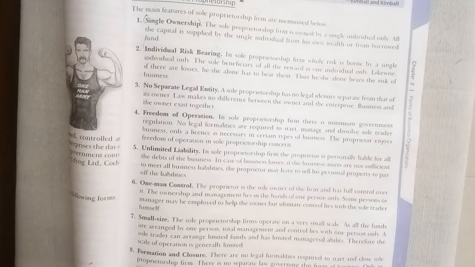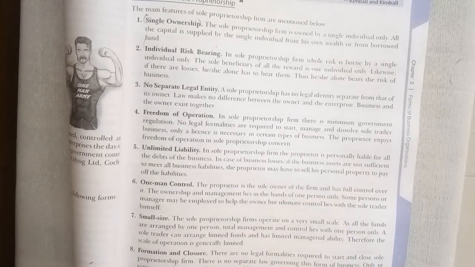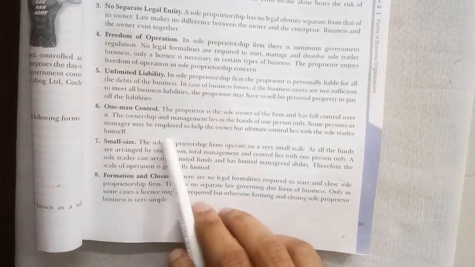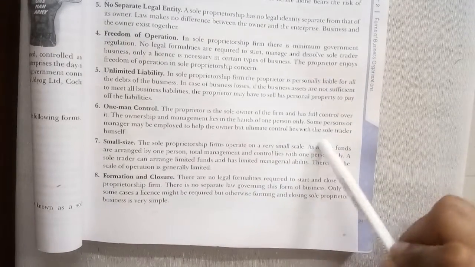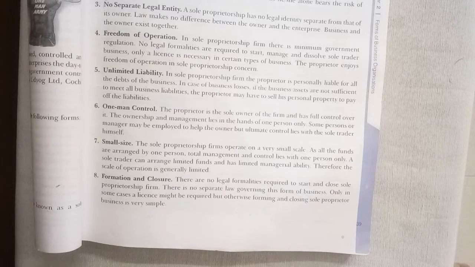Now we'll move ahead. Mark this, you should be aware of what unlimited liability is. One man control: as we know, he is the only person, he has full control, and because of ownership the management lies in his hands only. Some manager may be employed to help the owner, but ultimately the control lies in the hands of the sole trader himself. Small business: as I told you, it is only suitable for areas of personalized services, or small scale business.